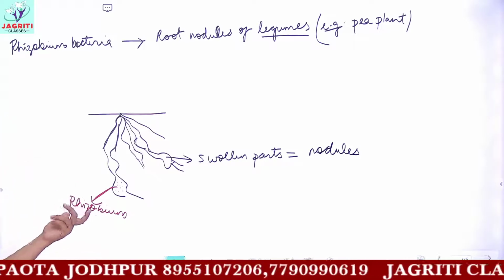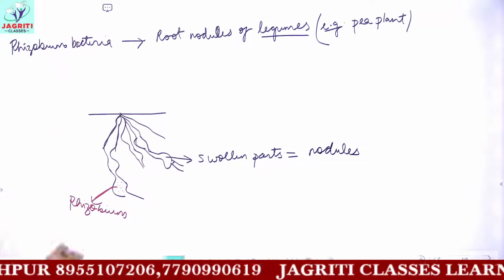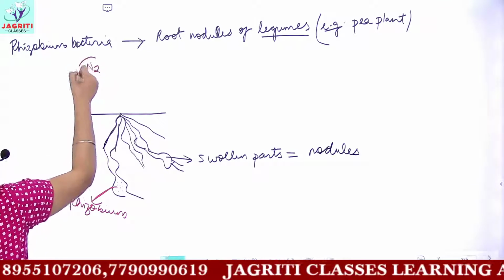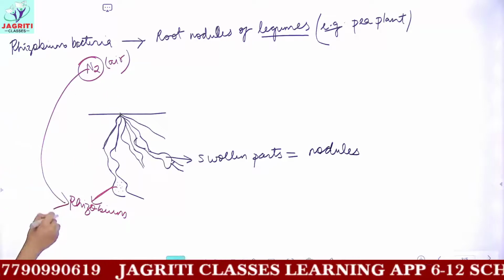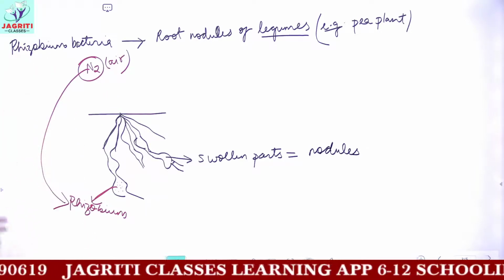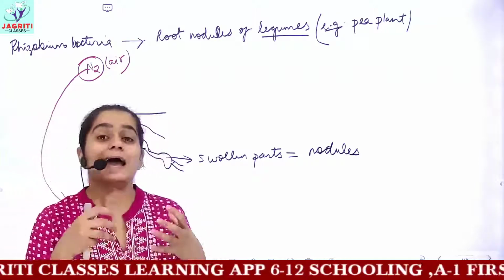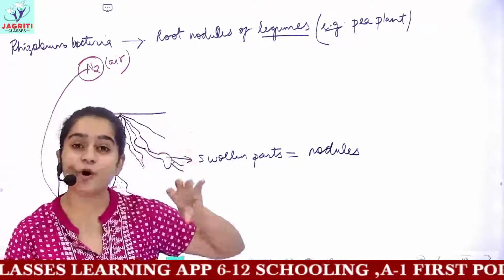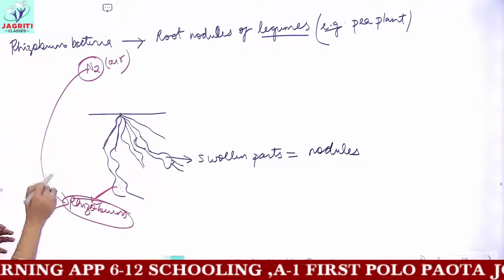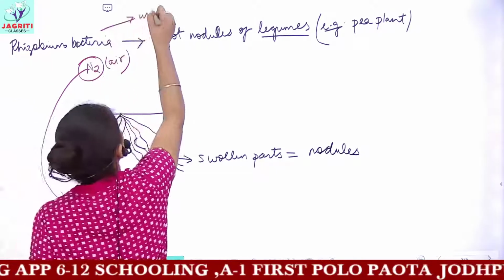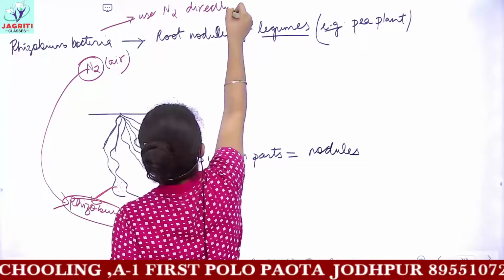And these rhizobium bacteria are able to absorb the atmospheric nitrogen. The nitrogen which is present in the air, they take in this nitrogen. I told you, nitrogen cannot be used directly as such in its elemental form by plants and animals. But these rhizobium bacteria have the capacity to use nitrogen directly from the air.